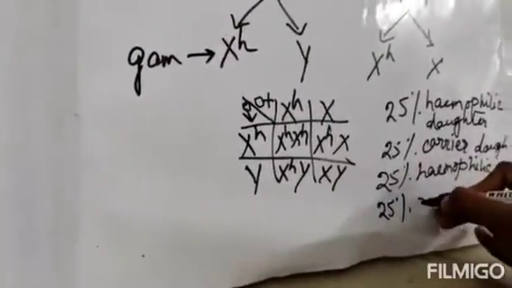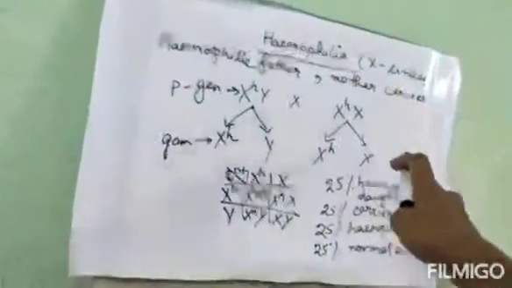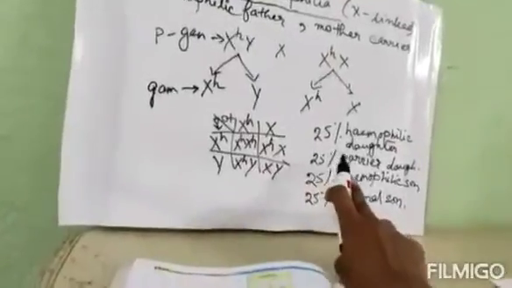And this XY means 25% normal son. So these are the probabilities if a hemophilic man will marry a carrier woman. 25% chance of having a hemophilic daughter, 25% a carrier daughter, 25% a hemophilic son, and 25% a normal son.